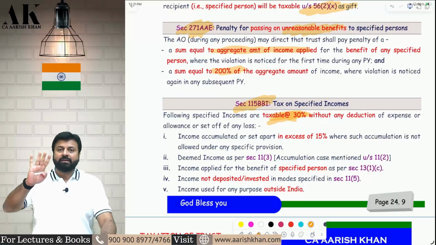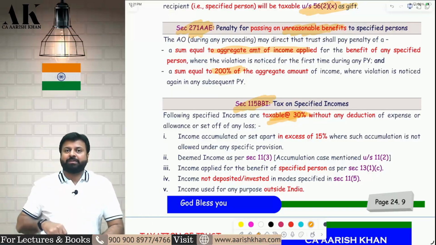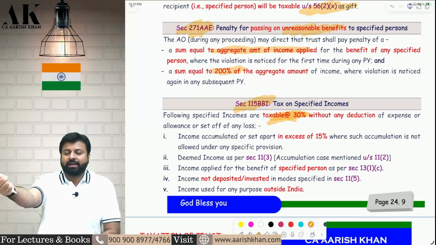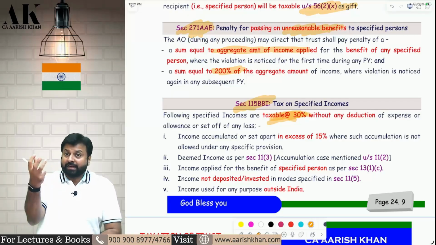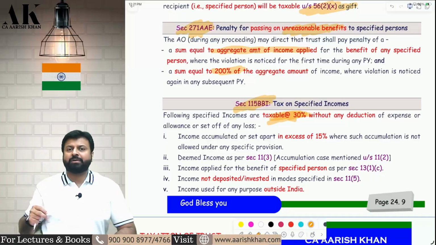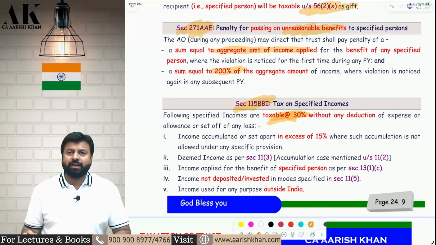Multiple consequences are there. 4 consequences: 3 in the hands of the trust, 1 in the hands of the recipient. First, the trust will not get exemption for that 3 lakh rupees, which is unreasonable benefit to the specified person. Second, the recipient will be liable to tax. Third, the trust will be liable for penalty: first time 100%, subsequent time 200%. And fourth, the trust will be liable for 30% tax on that particular amount which is applied unreasonably.